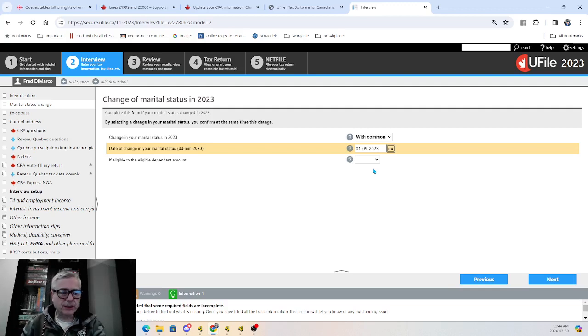You really need to be careful about that, because basically what this means is, if you were a couple and you had a child less than 18 years old, and only one of the two people supported that child after the separation, the person that is not paying support for that child and is caring for that child may claim what we used to call back in the old days the equivalent to spouse amount, or now what is called the eligible dependent amount, which basically puts you on the same footing as a two partner couple.